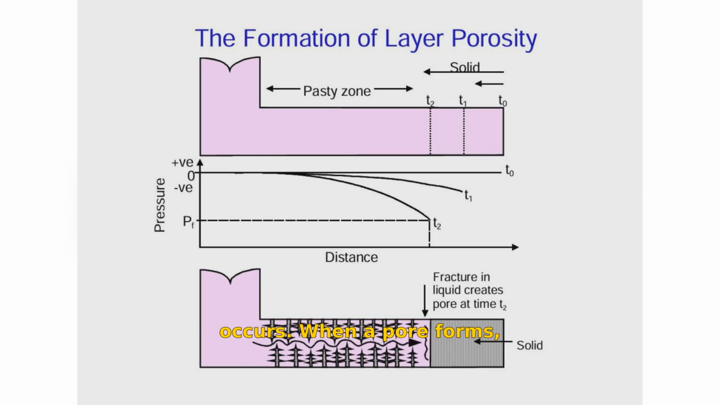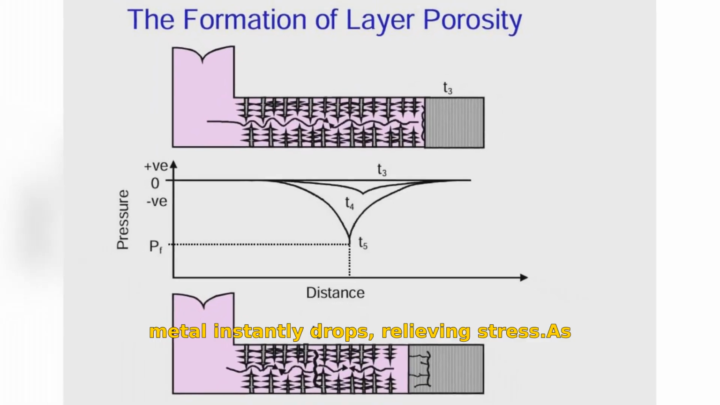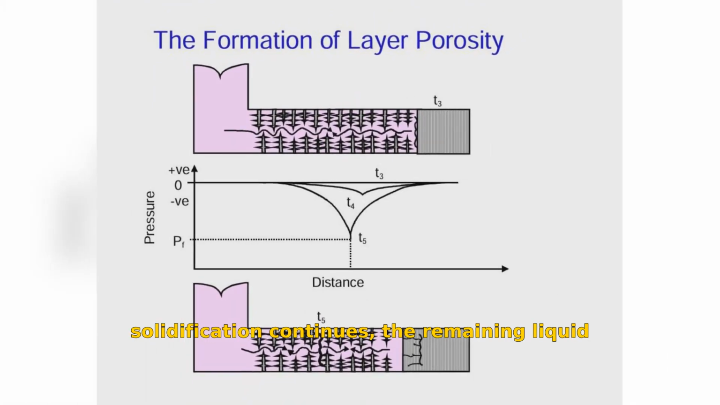When a pore forms, the pressure within the liquid metal instantly drops, relieving stress. As solidification continues, the remaining liquid is then fed from both the feeder and the new pore surface, creating further pressure gradients in the liquid. Once a critical fracture pressure is reached, nucleation of a new pore occurs. This process repeats until the whole of the casting has solidified.